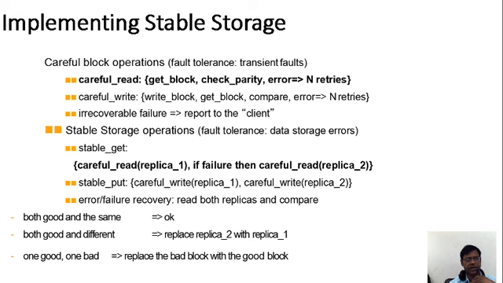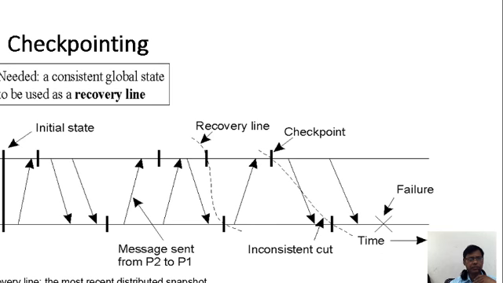Okay, if there is an error, failure recovery, read both replicas and compare. If there is a failure, we have to read, and this fault tolerance read will compare and simplify synchronizing the things. If both are good and the same, it is okay. Otherwise, replicas, the repetition packet, can be transmitted.